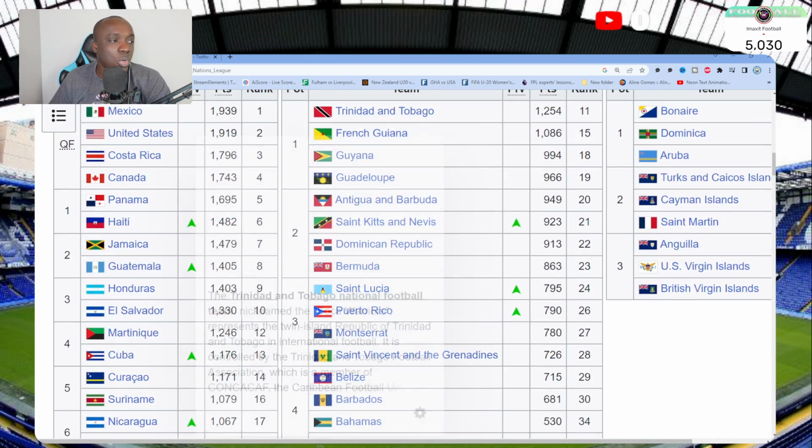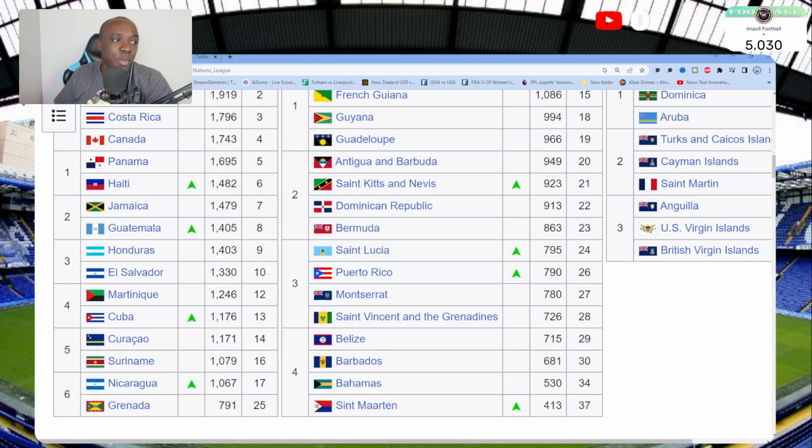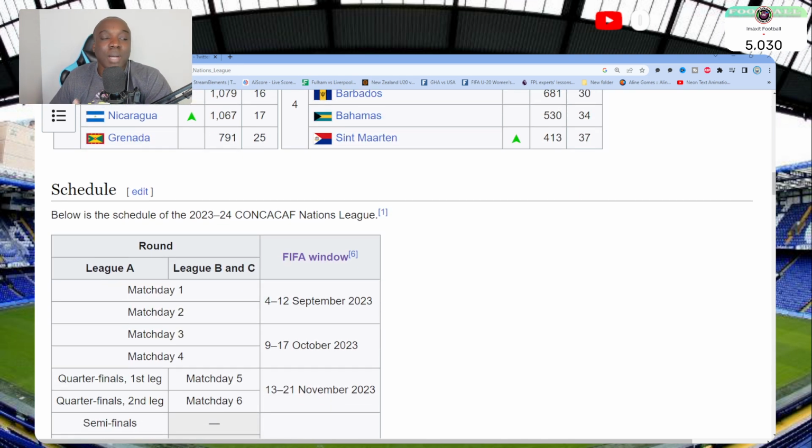So as you could see right there, teams that came up: Haiti, Cuba, Nicaragua, St. Kitts and Nevis, St. Lucia, Puerto Rico, and St. Martin. All of those teams came up from different regions because they have League C and stuff. But we are going to talk about League A.